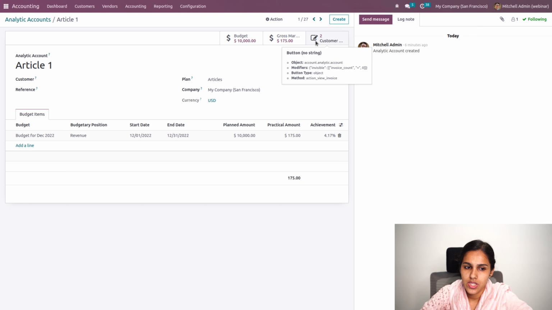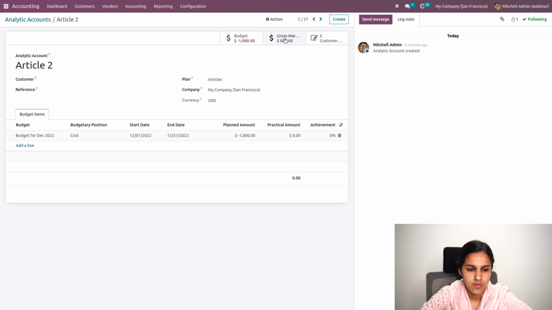There are 6 entries, so you can see all the entries over here. And similarly for article 2 as well, there are 2 entries, one from the first invoice and the second from the second invoice, and the total amount changes to 875, that is the gross margin, and you can also see that it will be affected in this particular budget as well. So you can connect this analytic account and budget as well.